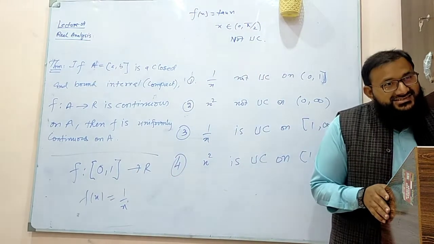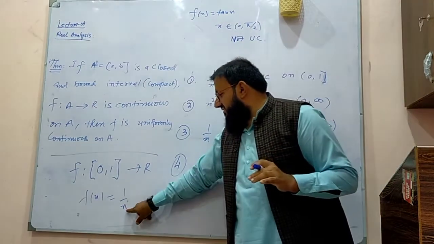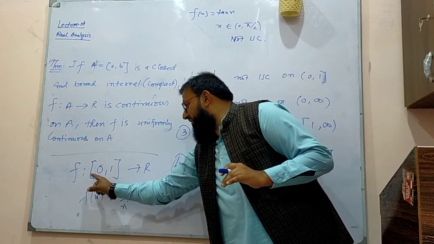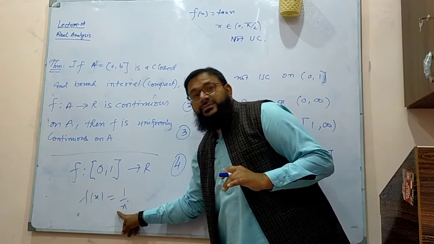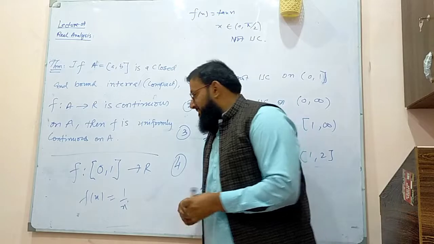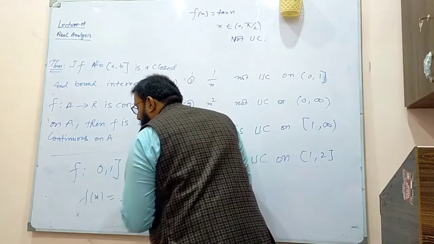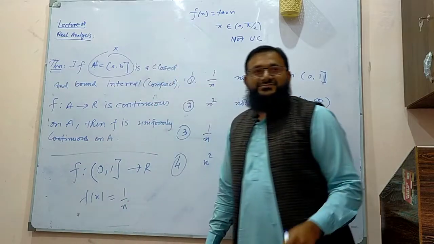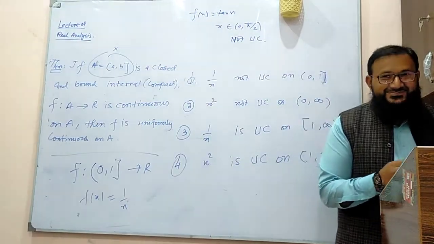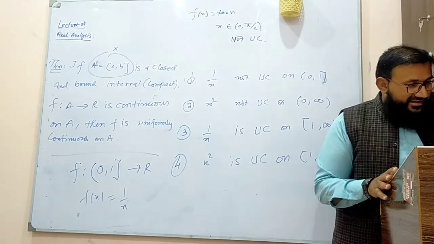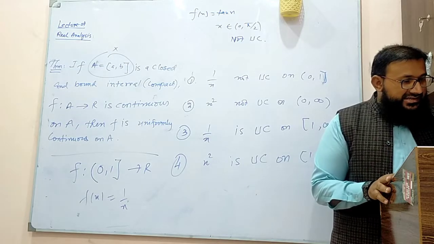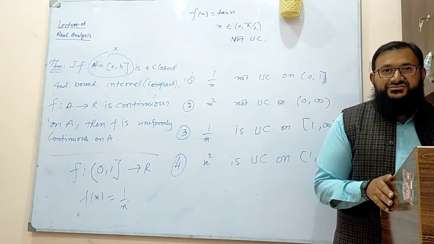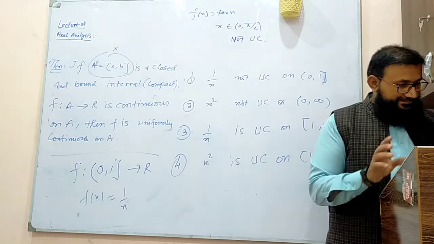The function must be continuous on the whole domain, but if you include 0, the function becomes discontinuous. If you exclude 0, then we are not satisfying the first condition. So this is the theorem that relates compact sets with uniform continuity.